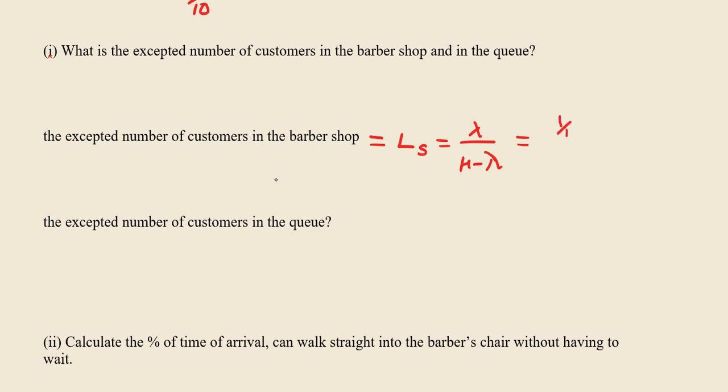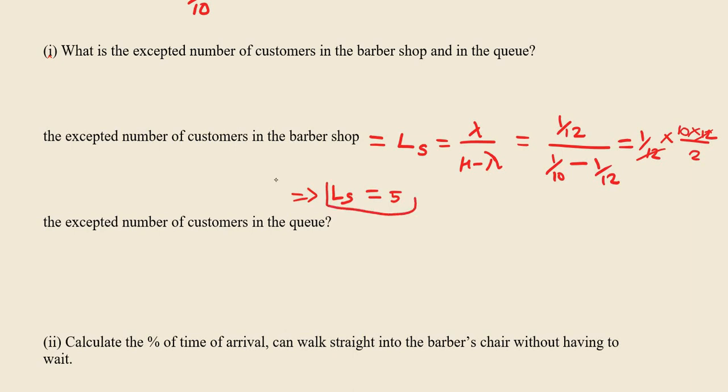Lambda is 1 divided by 12 and mu is 1 divided by 10, so Ls equals (1/12) divided by (1/10 minus 1/12). Finally, you get the value of Ls, the average number of customers in the system, equal to 5. Once we find the L value, it is easy to find all the other values with the help of Little's formula. The next question is the expected number of customers in the queue, which is Lq.